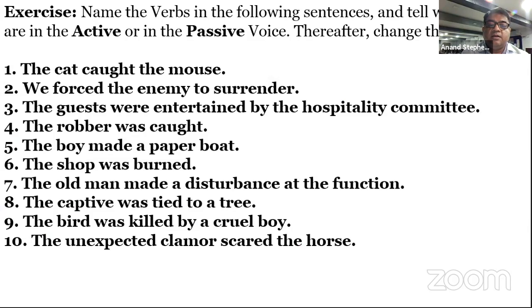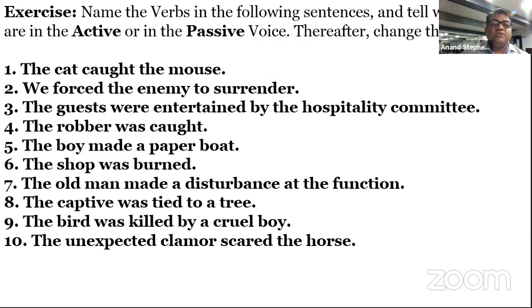Sir, it is a passive voice. Sir, the police tied the captive to a tree. The police tied the captive to a tree. The bird was killed by a cruel boy. Sir, the bird was killed, passive voice. Very good. Passive voice hai. A cruel boy killed the bird. Very good.